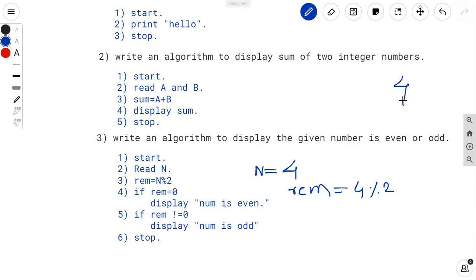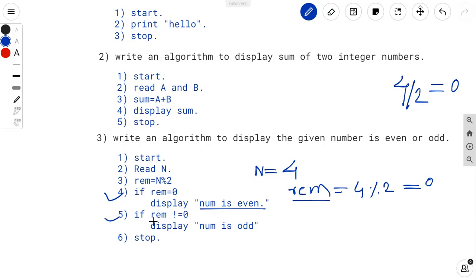If we divide 4 by 2, what should be the remainder? The remainder is 0. So at the fourth step, it will check whether remainder is equal to 0. Our value of remainder is 0, yes, so it will print number is even on the screen.